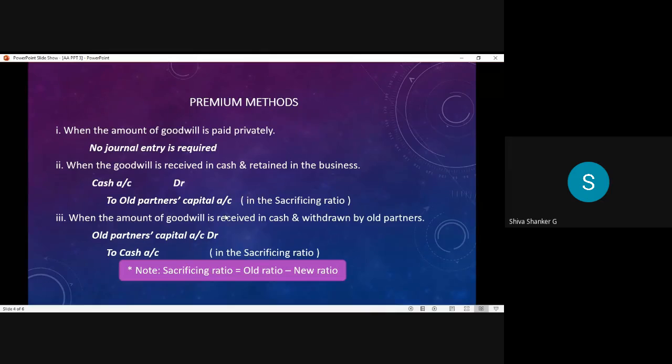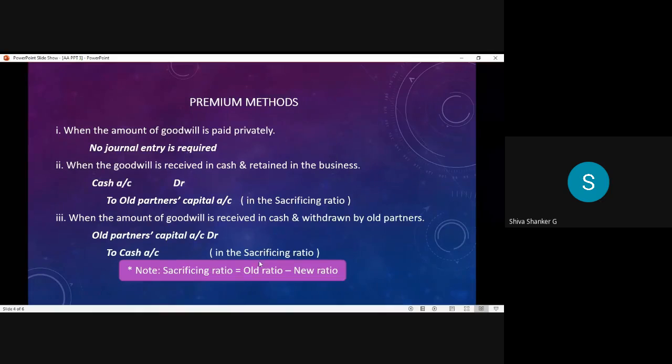And when we withdraw the same amount, in the same ratio, we reverse the entry. Reverse entry means old partners capital account debtor to cash account. In what ratio did we distribute? In that ratio only we cancel the amounts, that means in the sacrificing ratio.